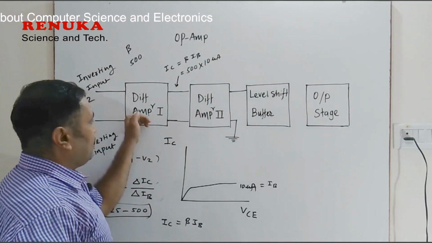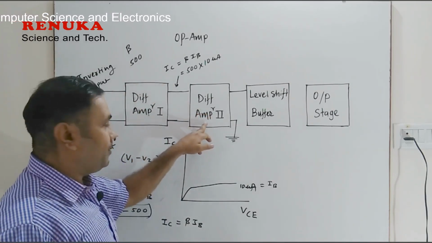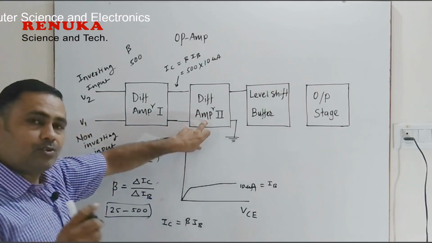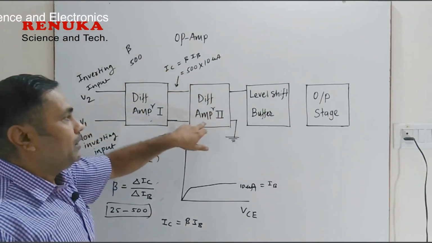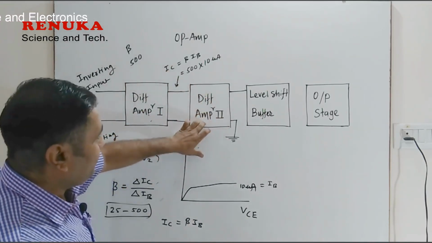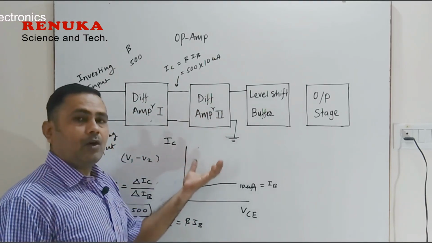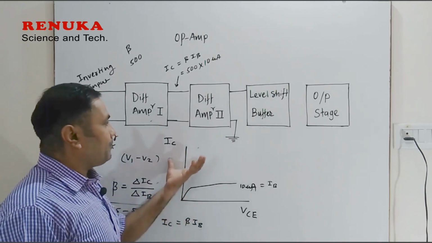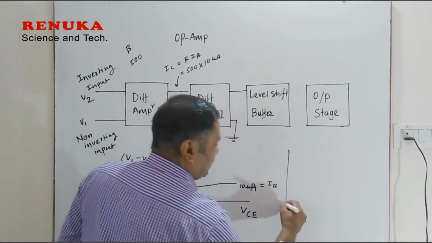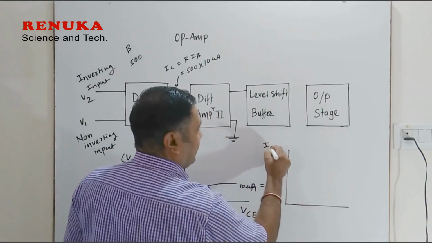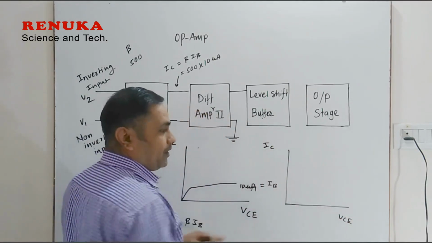After the first differential amplifier, we get the output at the inputs of the second differential amplifier. The second differential amplifier is also a direct coupled amplifier, so the DC current can also pass through its input. It is also made up of transistors connected in the common emitter configuration, so the same type of graph will appear at its output. I can draw the diagram of collector to emitter voltage and collector current like this.